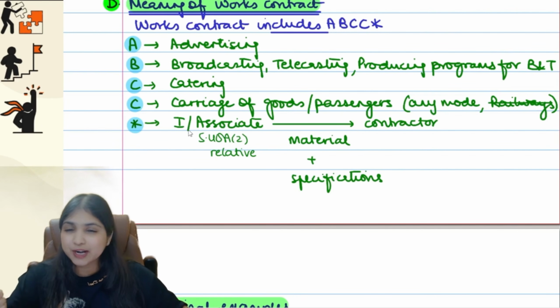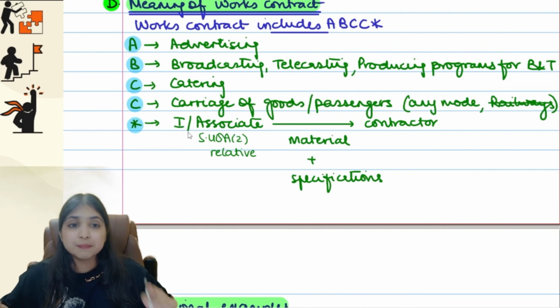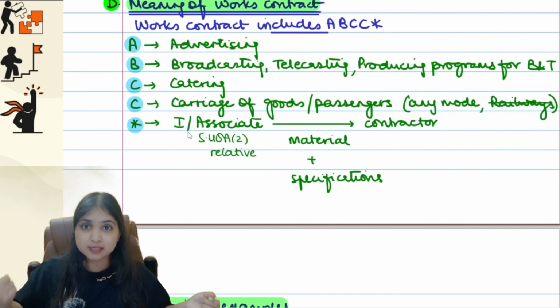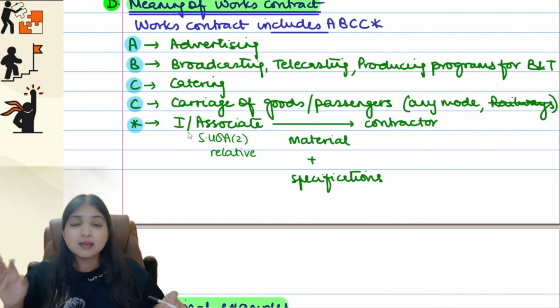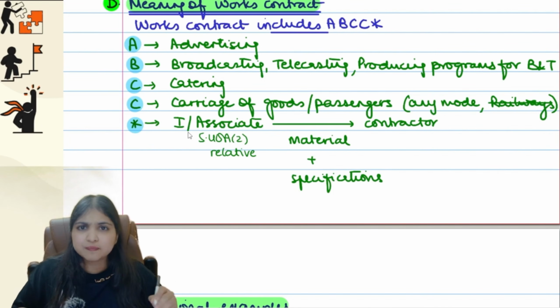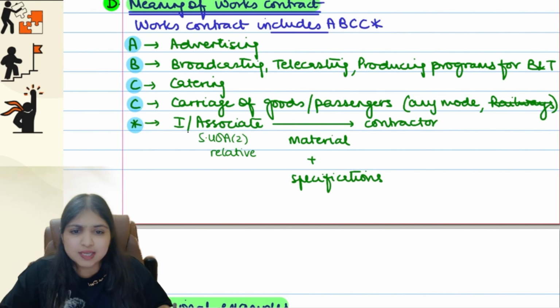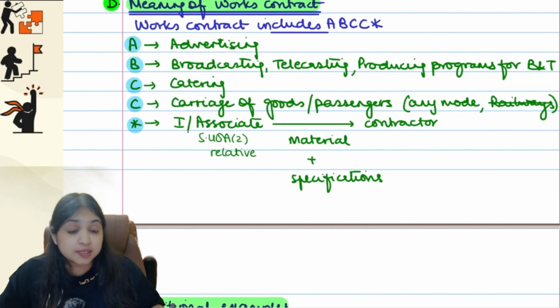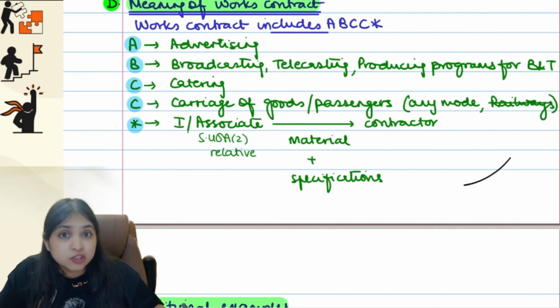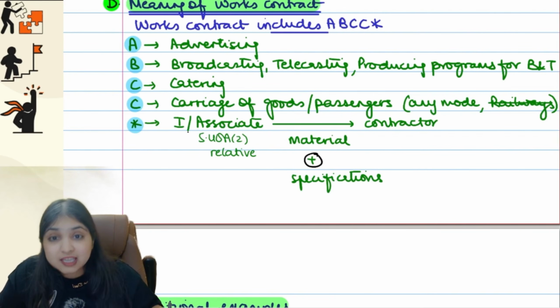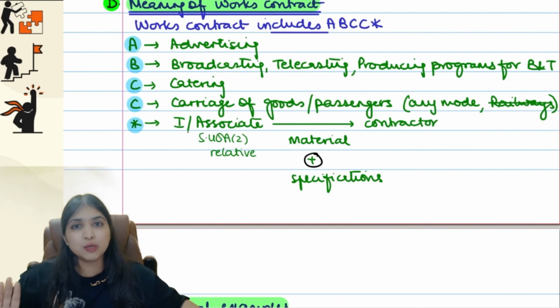Okay guys, A for advertising, B for broadcasting, telecasting, producing programs for broadcasting and telecasting, catering, then carriage of goods and passengers by any modes other than railways, and then I or my associate, any of us are giving material and specifications. If I only give material, not works contract. If I only give specifications, not works contract. Material and specifications we're giving to the contractor, then only it will become a works contract.